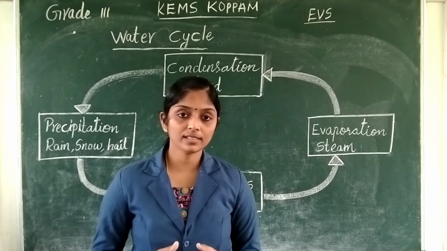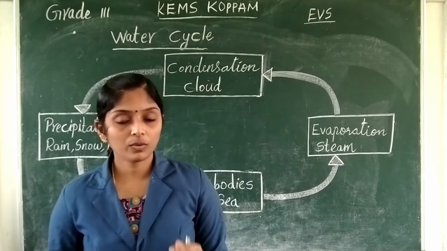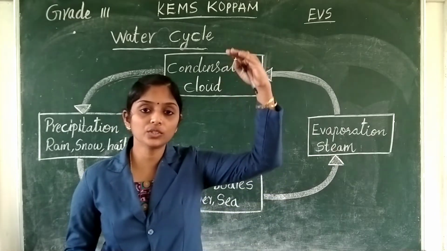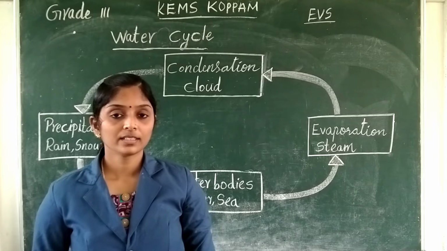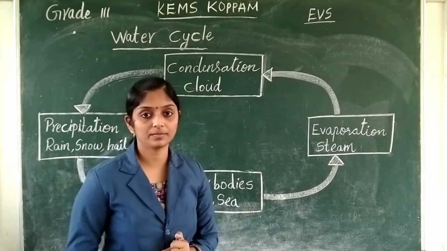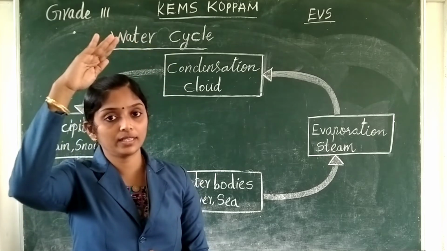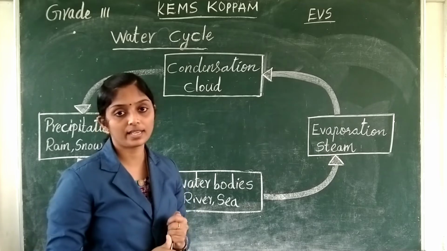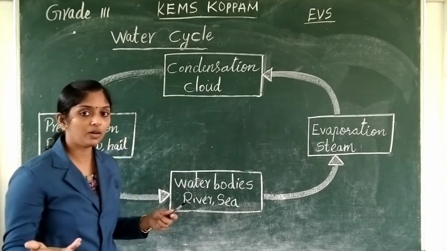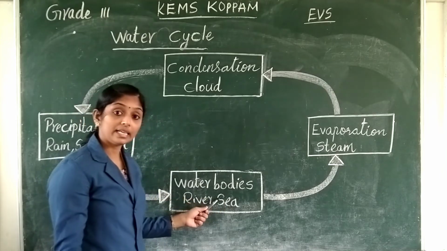Do you understand? What is water cycle? Yes, water moves from the earth to air and to the earth again. That process is called water cycle. And how does the water move? Due to the heat of the sun.